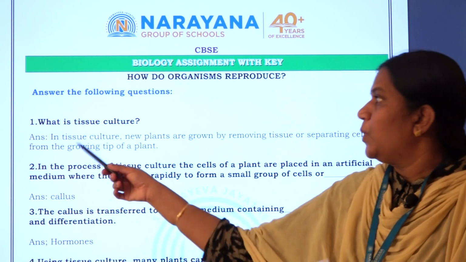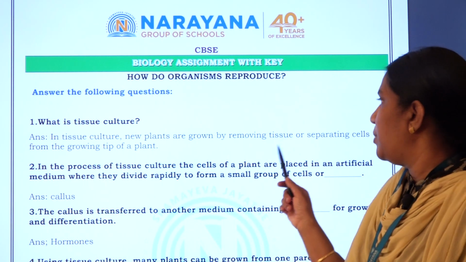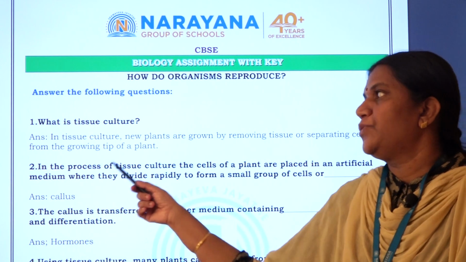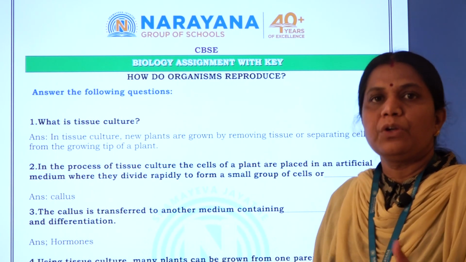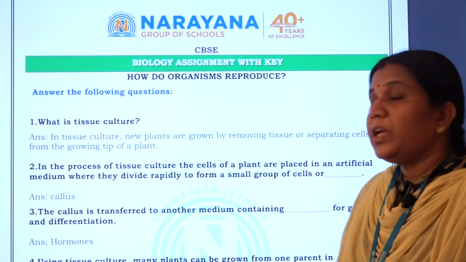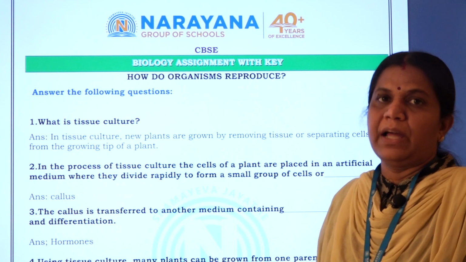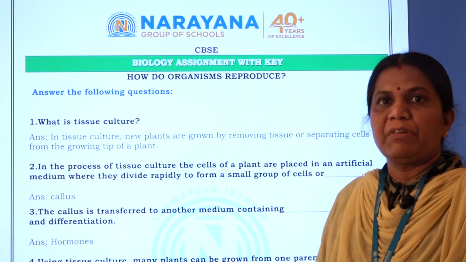First question, what is tissue culture? In tissue culture, new plants are grown by removing tissue or separating cells from the growing tip of a plant, right? We can grow new plants by removing tissues from the growing tip of a plant. That means the growing tip of a plant means either we can remove from the shoot tip or from the root tip.